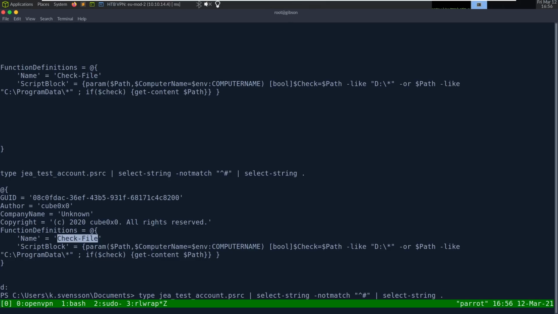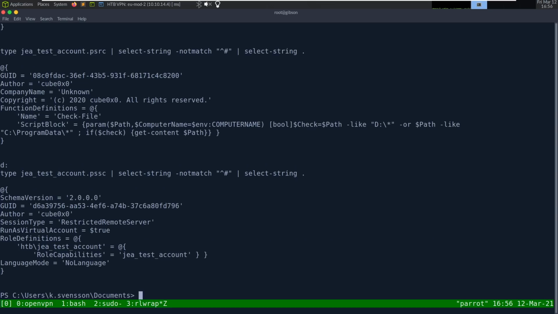If we look at the other one, instead of PSRC, it was SC. I forget what SC stands for, but it's defining the configuration, maybe like shell configuration. We can see it's applying the role capability JEA test account to that account.